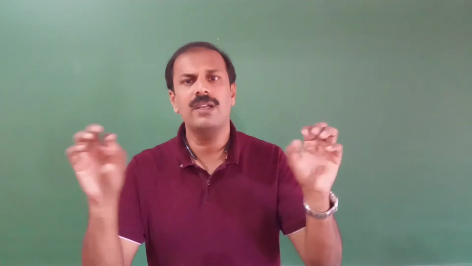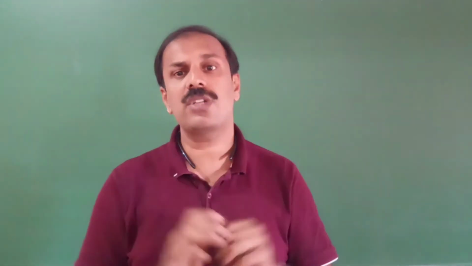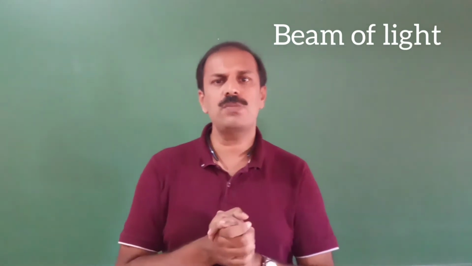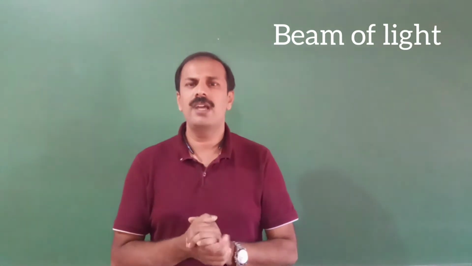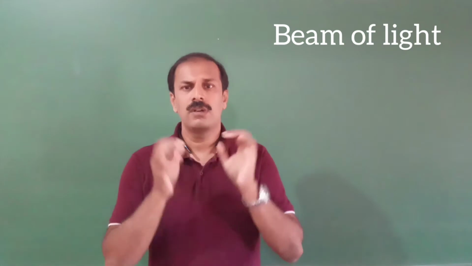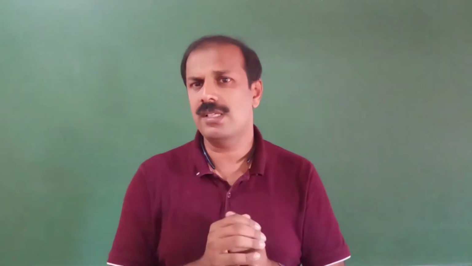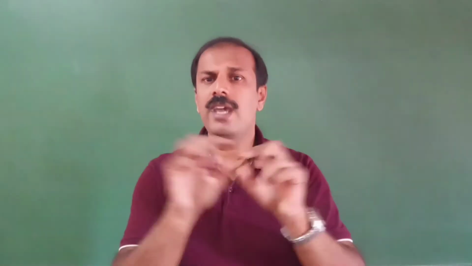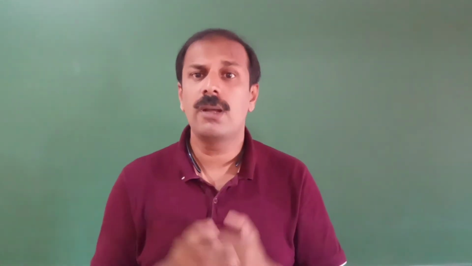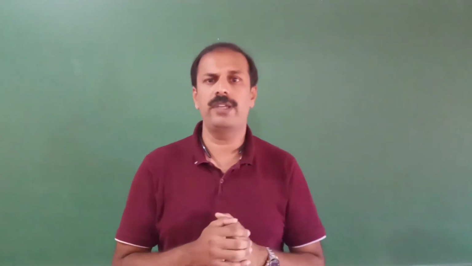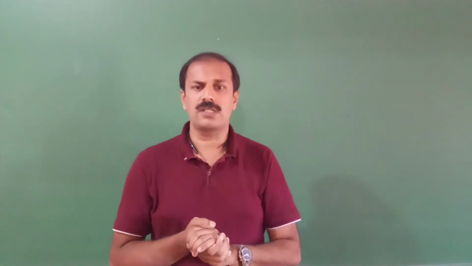If you have many rays, a bundle of such rays, that is called a beam of light. We will discuss mostly based on the ray of light and beam of light. For example, a beam of light is coming through a hole.